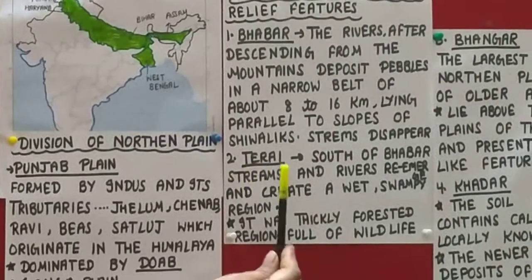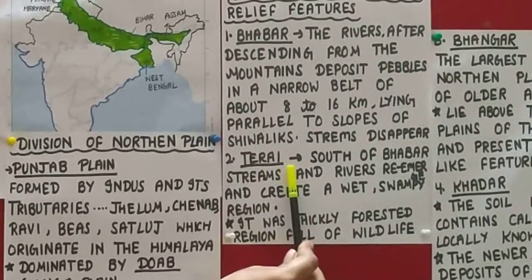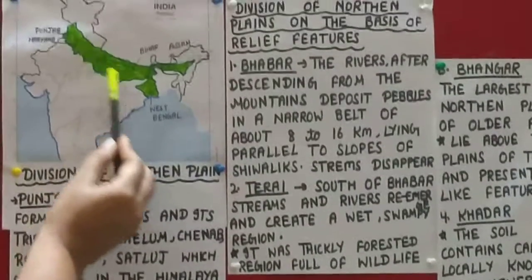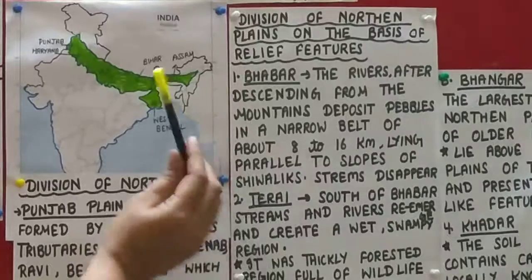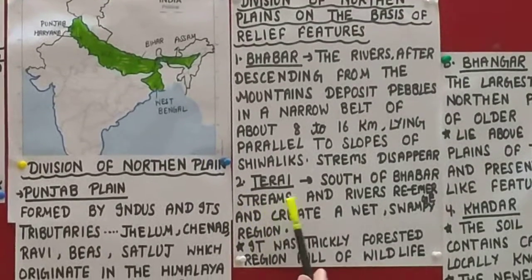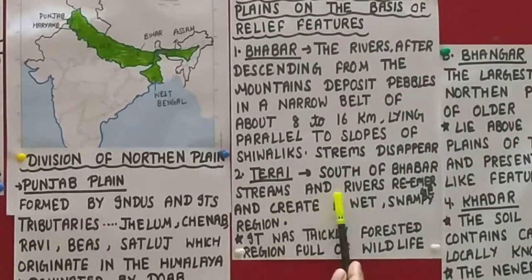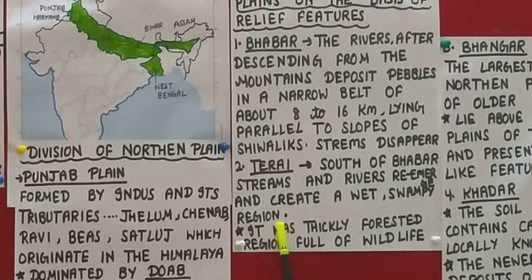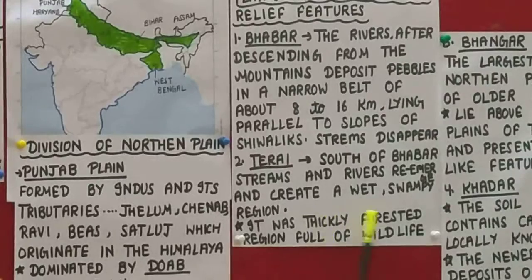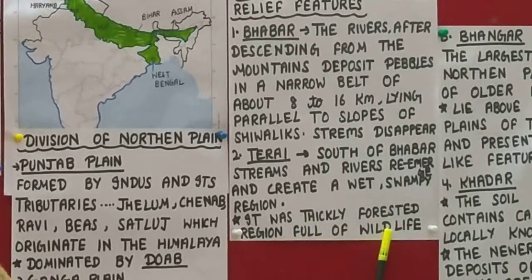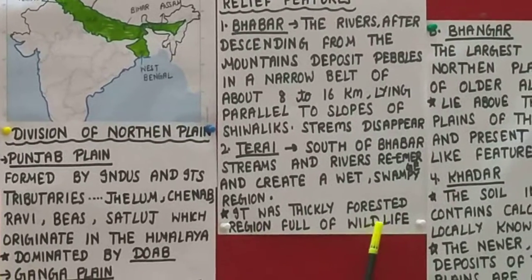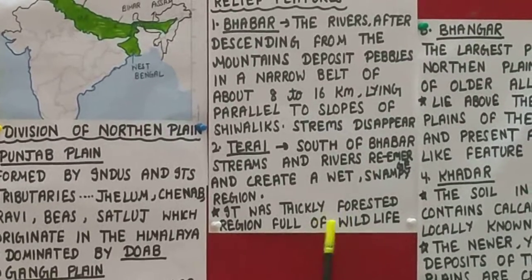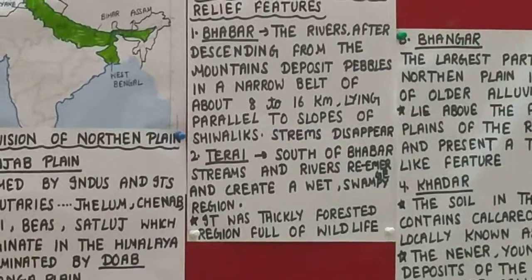Now the second one is Tarain. In south of Bhabar, under Shivalik, the belt of 8 to 16 km is Bhabar, and south of it, streams and rivers re-emerge and create a wet, swampy region. Earlier it was a thickly forested region and it was full of wildlife, but because of population increase, now all these forests are cleared for human settlement. So that area is known as Tarain.